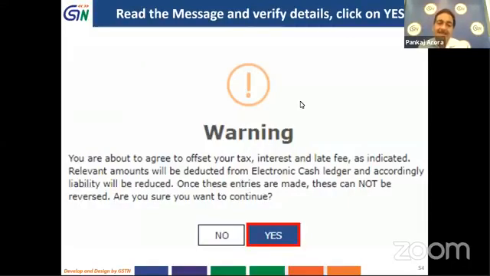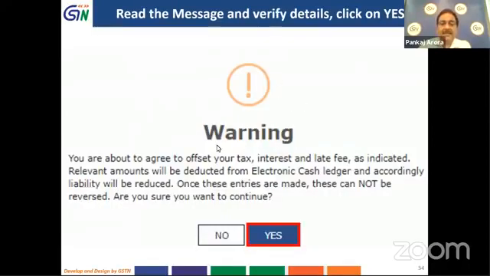It happens at the same time, that is, the payment of the applicable tax and the filing of the return happen at the same time in real time.